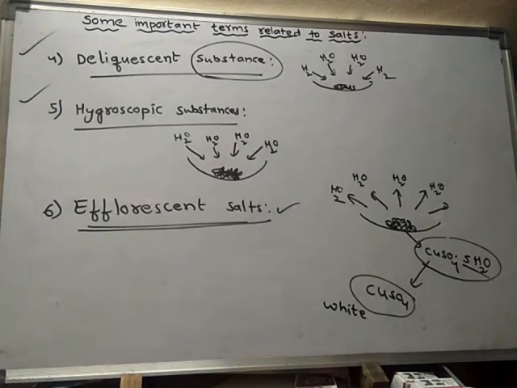That means they lose partly, or else they lose completely. So the salts which lose water of crystallization partly or wholly when exposed to air form a powder.